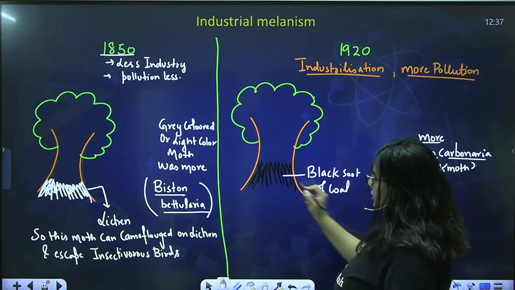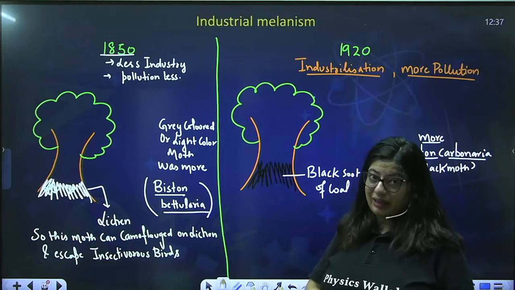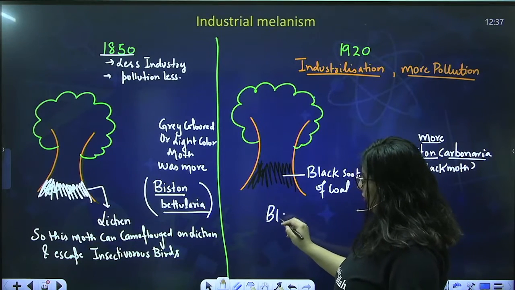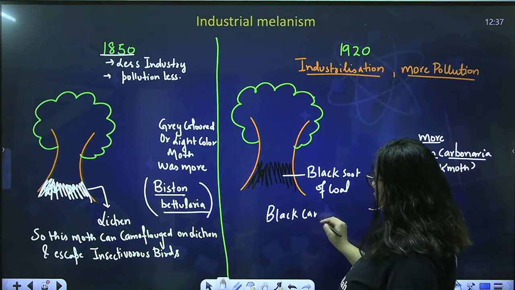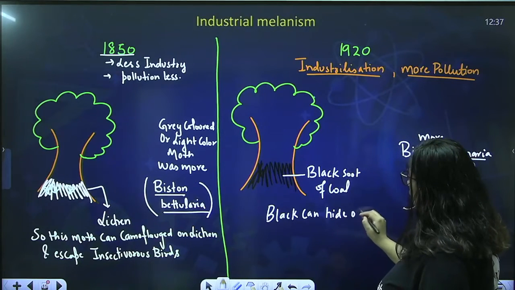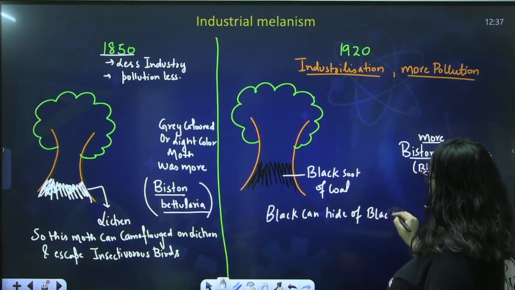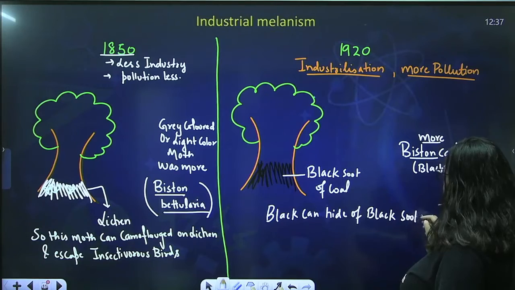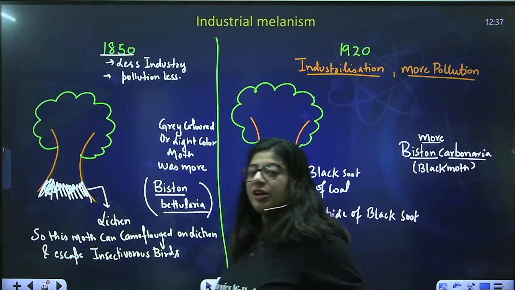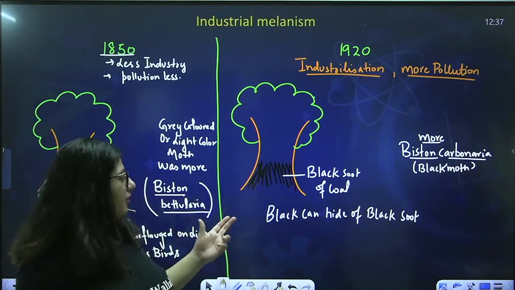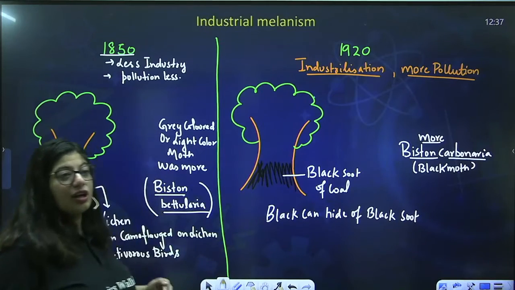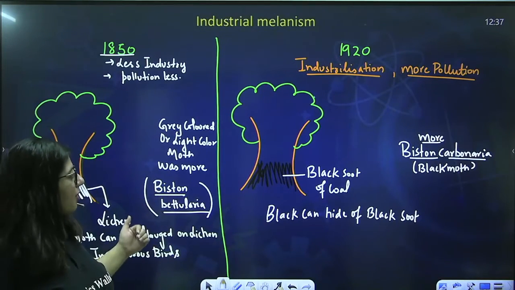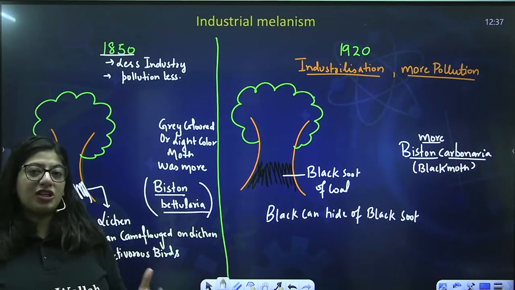Now on this, what can easily camouflage? The black color moth. So black can hide on black soot. This is not the suit you wear, this is SOOT. Now which is naturally selected here? The black color moth is naturally selected. So by this, Darwin explained that this is how the organisms are naturally selected with change in environment.